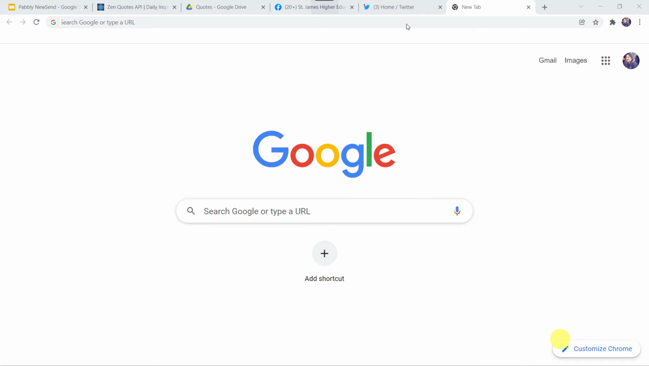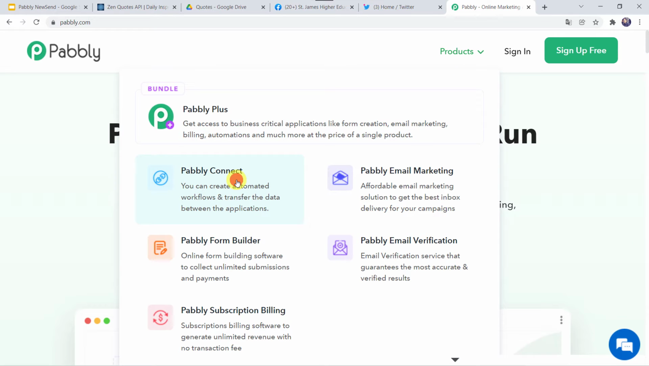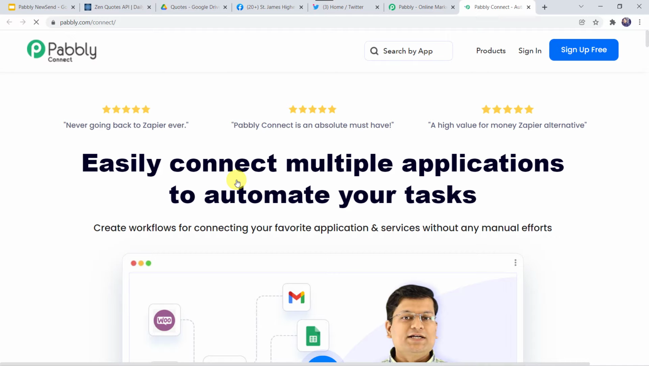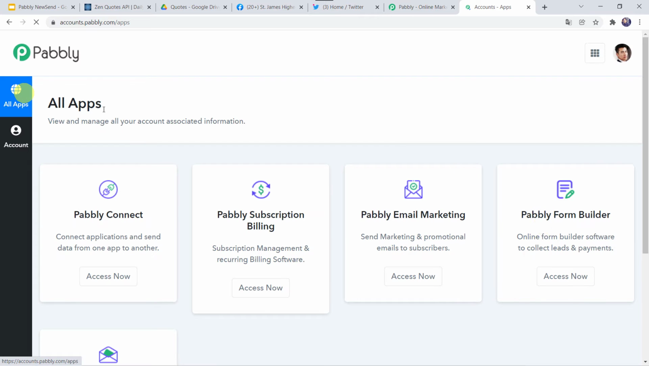For this, let us type pabbly.com in our browser. This is the website of Pabbly. Here we have to come to Products and click on Pabbly Connect. This is the landing page of Pabbly Connect. As you are a first-time user, you have to click on the Sign Up for Free option. You can create your own account in just 2 minutes, and by signing up over here, you will get 100 tasks free every month. As I already have an account with Pabbly Connect, I'll simply click on Sign In. In the All Apps section, come to Pabbly Connect and click on Access Now.